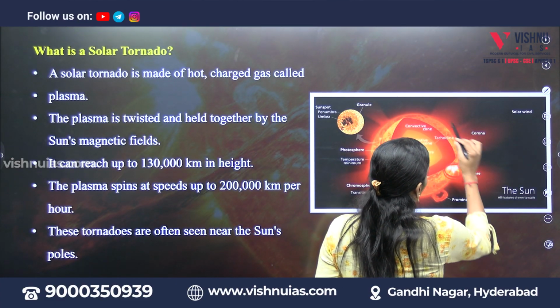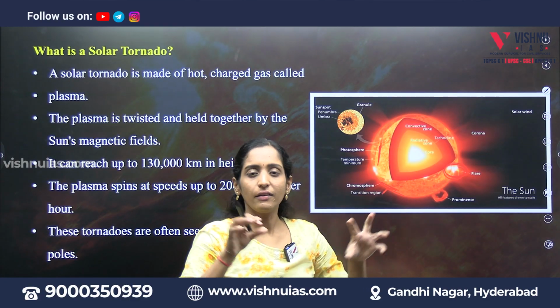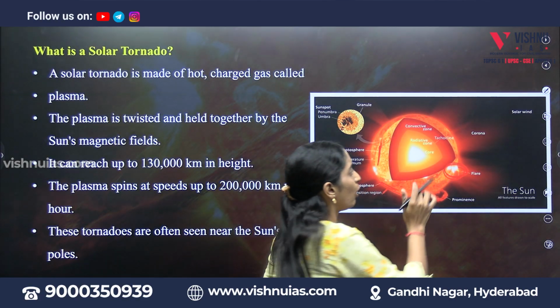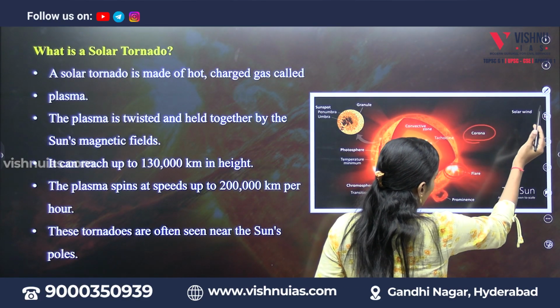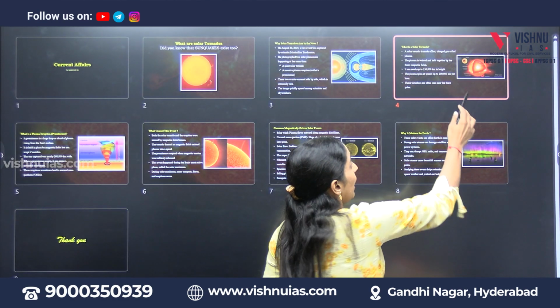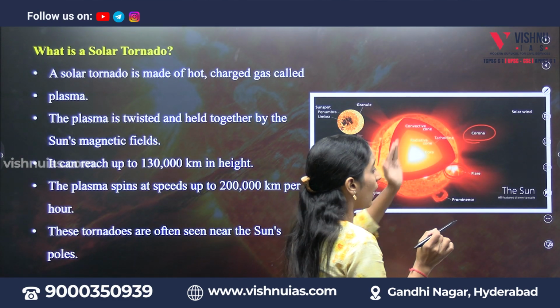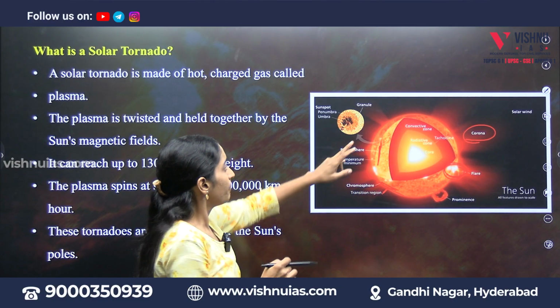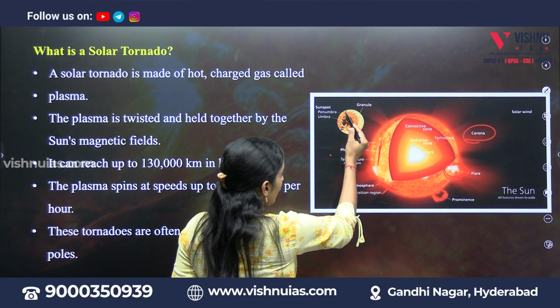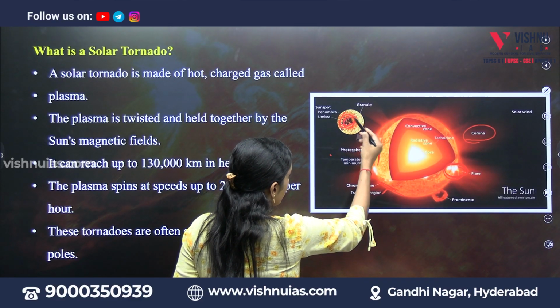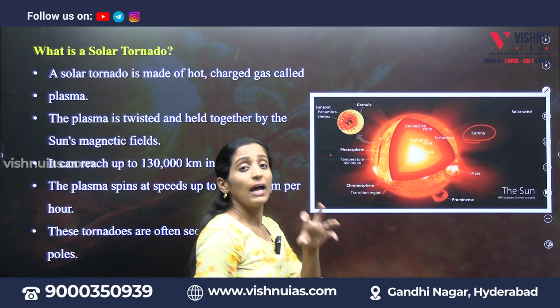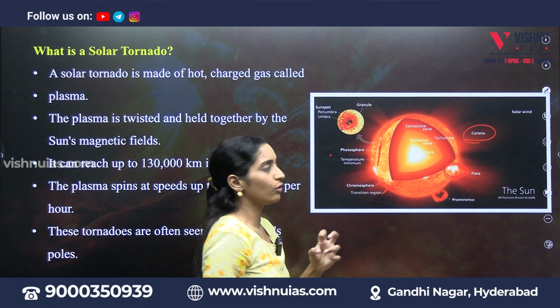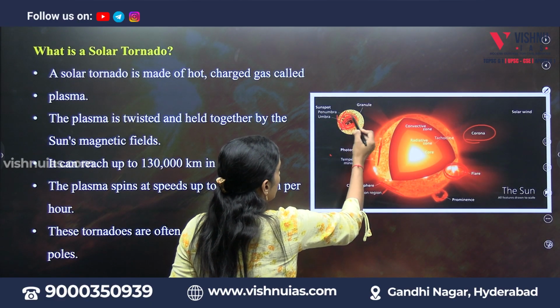This is a flare, and the region where this effect can be seen we call the corona. So the solar wind and this corona come after the transition zone, and the flares will occur. These are the important places where we are able to see the effect of the magnetic field with a tornado, which we call a sunspot.